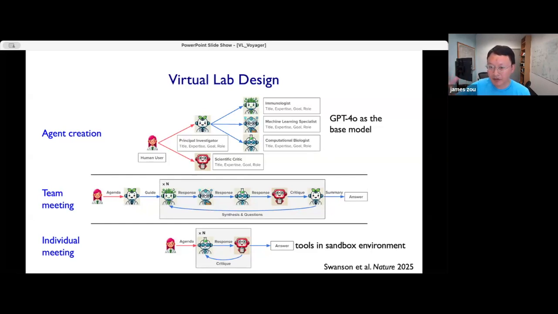But for now, you can think of each agent as basically being like a base model. So it could be like GPT-4, GPT-5, or Anthropic. You can use different base models. And then we'll have this additional layer of fine-tuning on top of these base models that sometimes is useful to endow these agents with additional expertise in these technical domains.